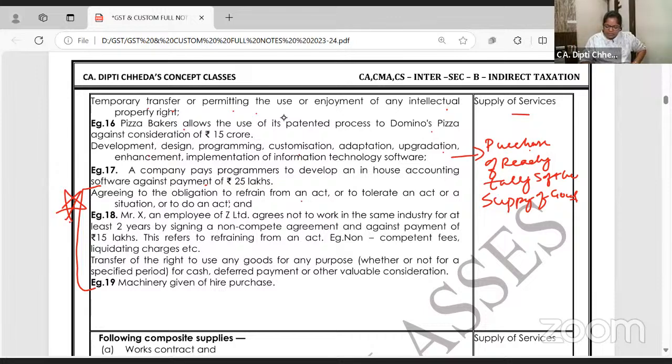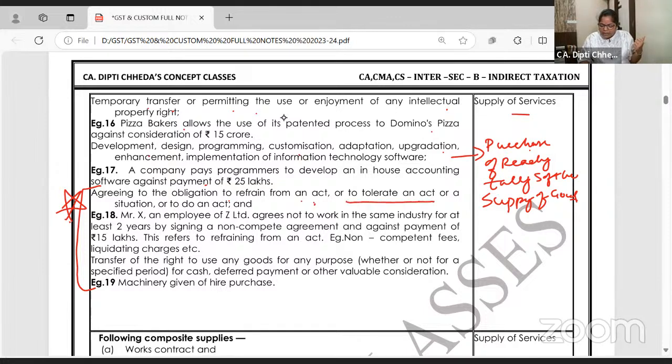Agreeing to the obligation to refrain from an act. Okay, I will not do this. I will give an example for each one. I am a builder. I am making a 10-floor tower. Anil is saying, Dipti ma'am, if you make a 10-floor tower, sun rays will not come to my 3rd floor balcony. Can you please reduce your tower size against the payment of this amount? Okay, I will refrain. It's a kind of service I am giving you. Okay, promise I'll not make it. You give me money. It's not bribing.